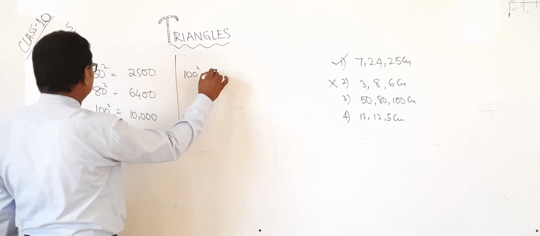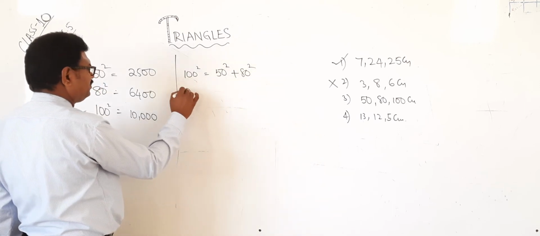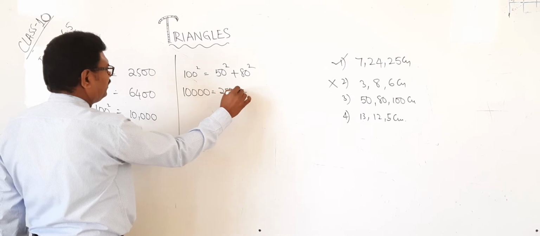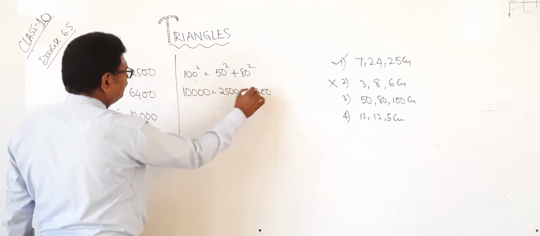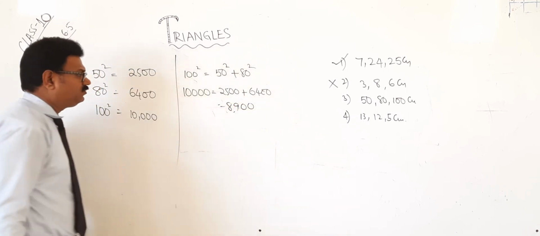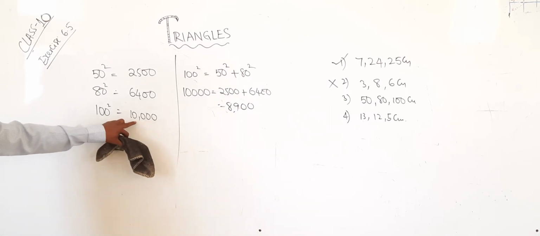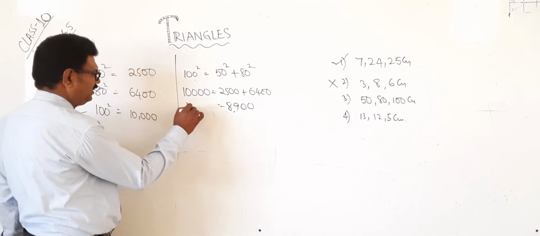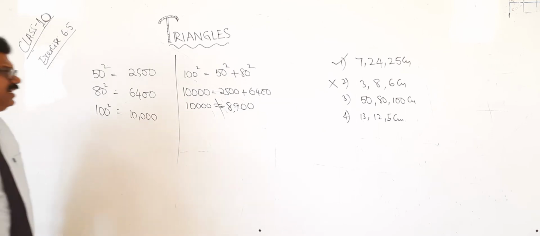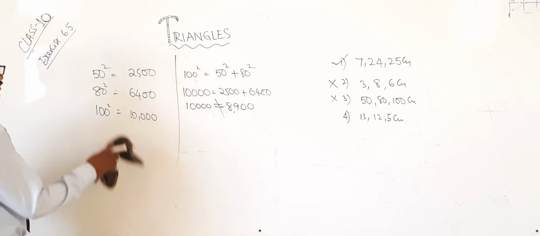100 square equal to 50 square plus 80 square. 10,000 is equal to 2500 plus 6400. Now that is 8900. Is 8900 equal to 10,000? No. Therefore, they will not form a right angle triangle. That's all. Okay? Understood? Yes. Next one.